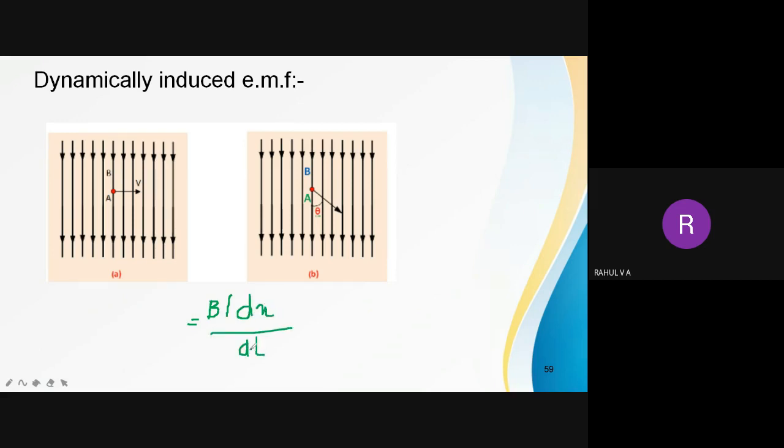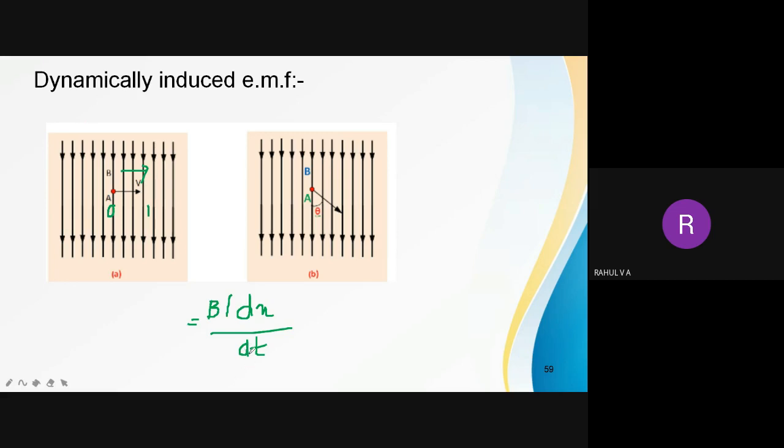Assume that the initial time is 0 and the final time is 1. I am moving from position 0 to distance x.